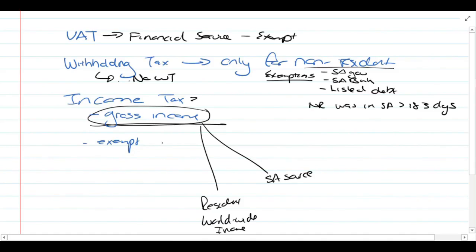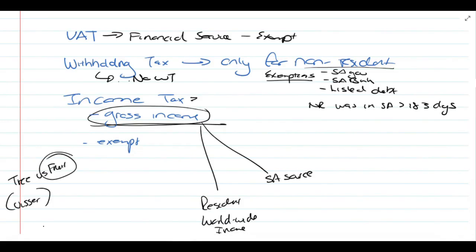Is the interest capital in nature? No, it's not. If you think of the tree versus the fruit argument, which is discussed in the Visser case, this is the fruit produced by the deposit or the money market account, the investment. So it is gross income. Interest is always gross income.